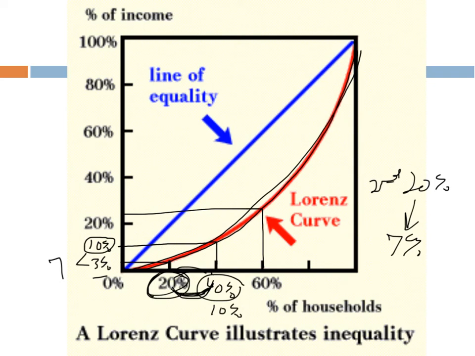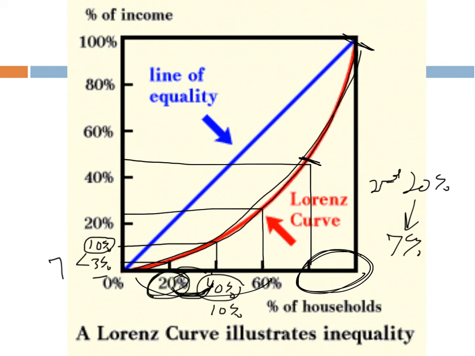The bottom 60% have 23% total. And then the next 20% have about 45%. And so the richest 20% on this curve have from this point up to that point, about 45% up to 100%. So they themselves have 55%.